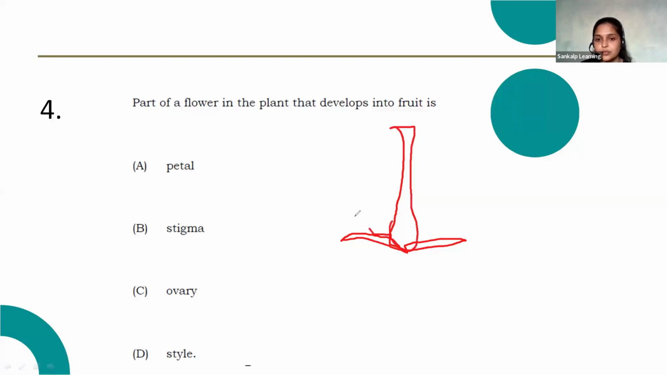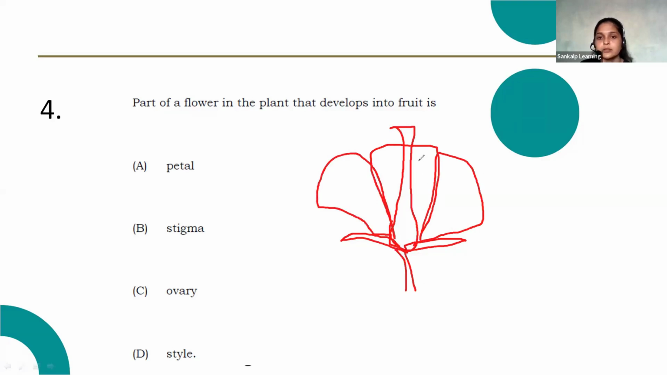Here, so these are the petals. Just imagine these are the petals. Okay, so here, the part of the flower in a plant that develops into a fruit. Which part of the flower will develop into a fruit? Petals will fall off after the pollination.